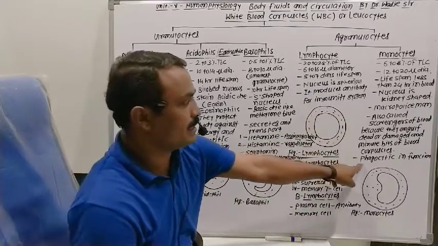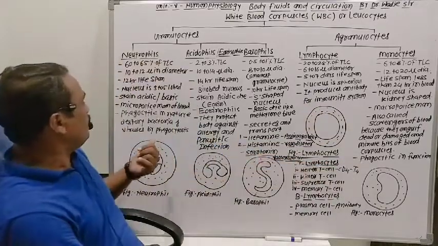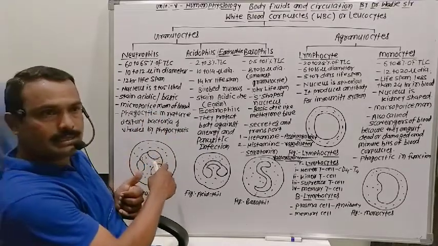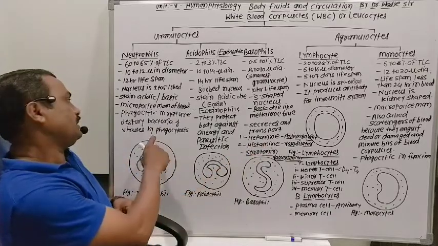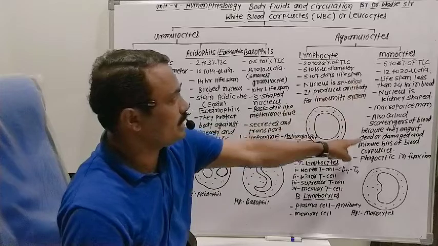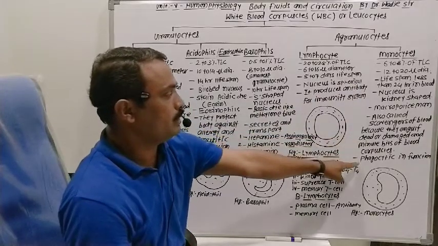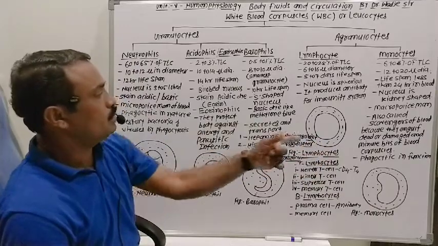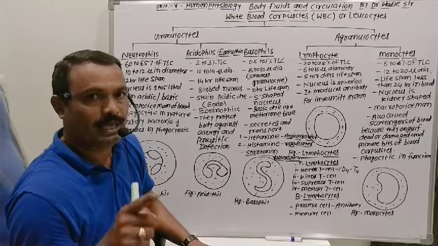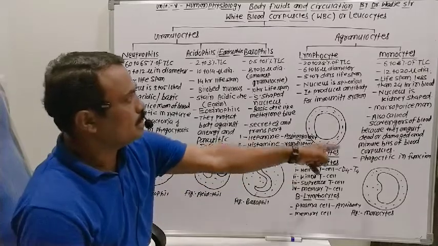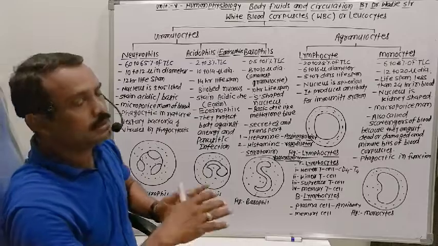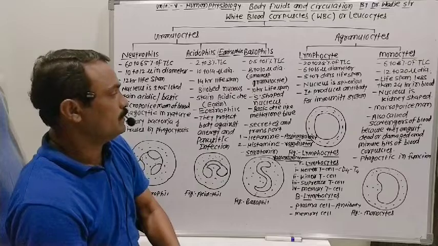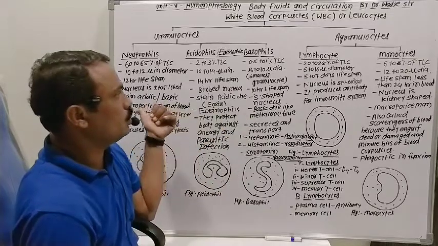Macropoliceman have phagocytic functions. And here neutrophil cells are called micropoliceman because the size of the neutrophil cell is smaller compared to monocyte cells. Monocyte cells are called macropoliceman, having phagocytic function. Cells having phagocytic function can show diapedesis, meaning monocyte cells and neutrophil cells come outside of the blood capillaries. That's why diapedesis takes place by these two cells, the neutrophil cell and the monocyte cell.